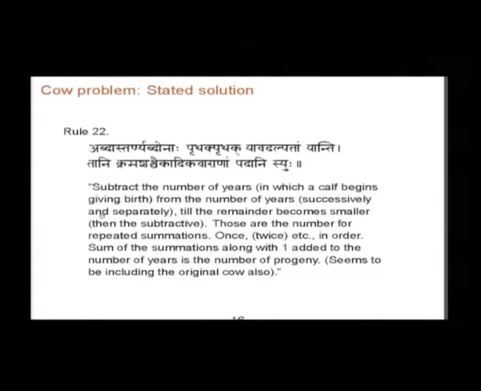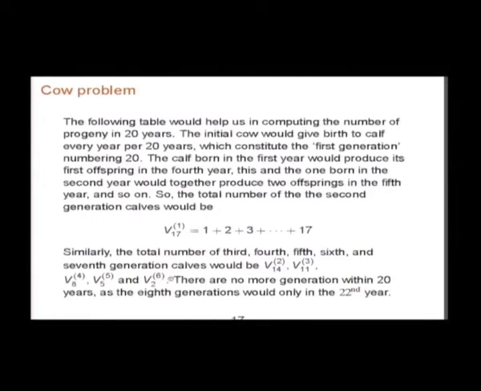So this is the solution he is giving. Let us understand it. I will just explain this slide before giving the table.